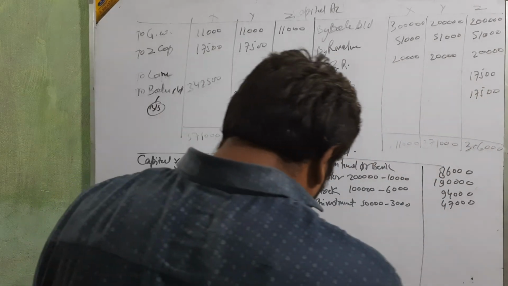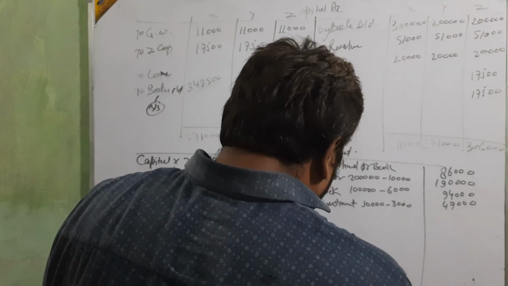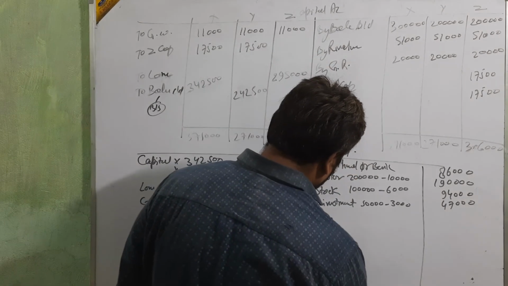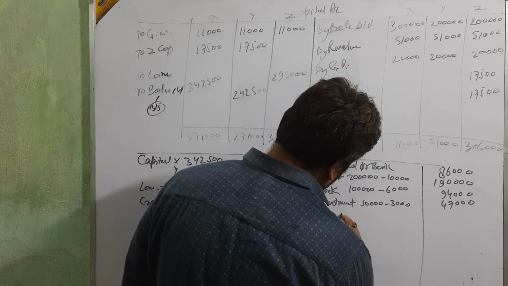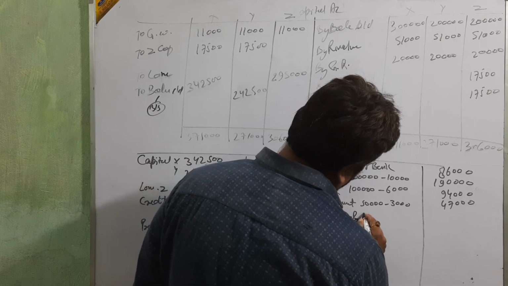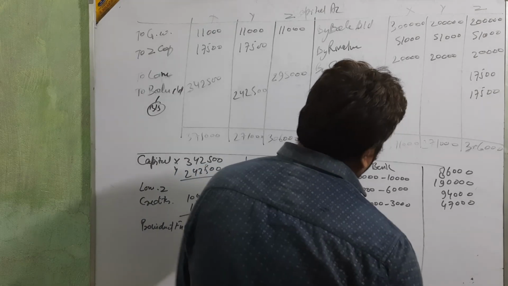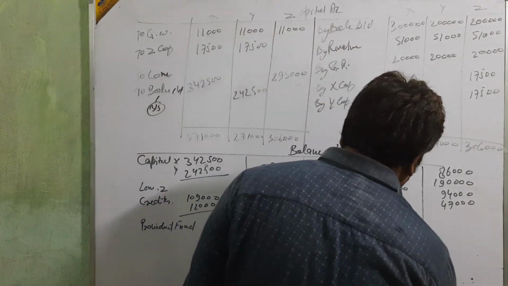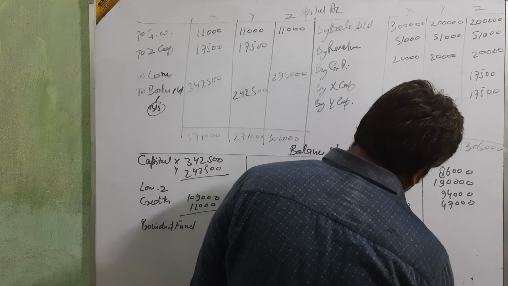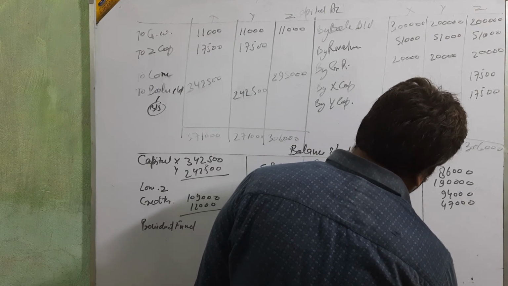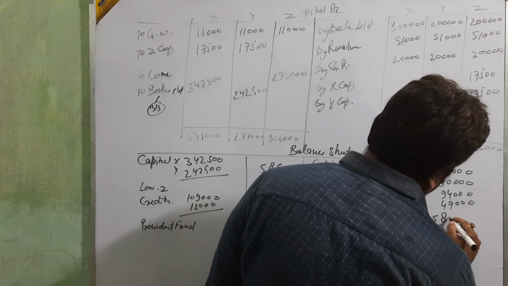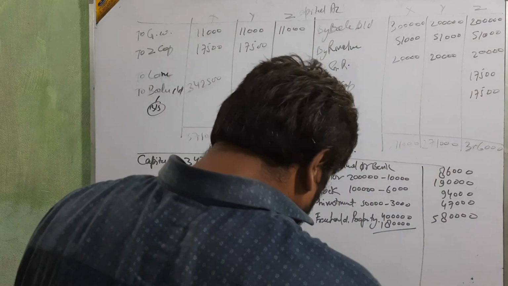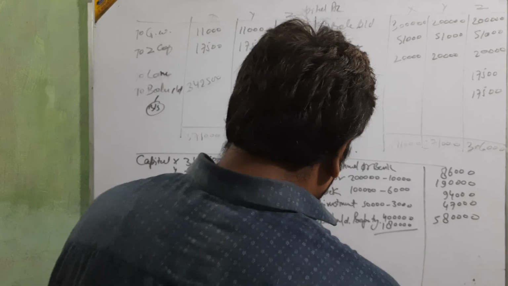Next, freehold property: increased by 4 lakh as given in the question, so it becomes 5,80,000. Anything else? Nothing.